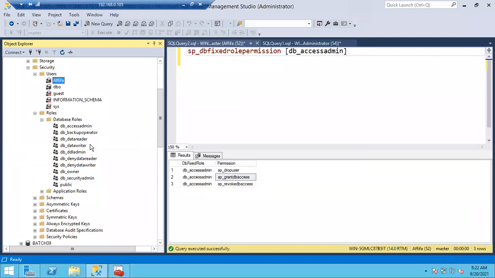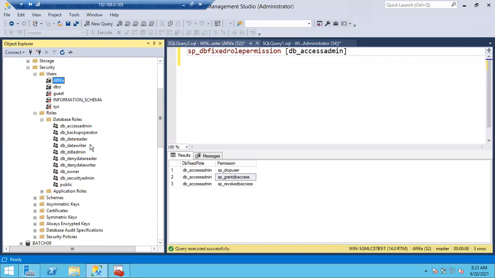So I told you, sysadmin by default will get access to all the databases. But as discussed, no login can enter into any database. So which user will help the sysadmin to read the data from the database and write the data to the database? Which user is going to be helpful for the sysadmin login? DBO. Okay, so last time we just discussed this option.